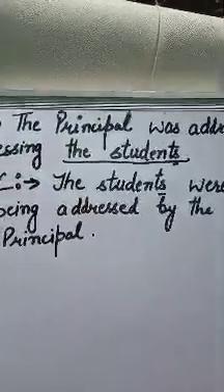The students were being addressed by the principal.